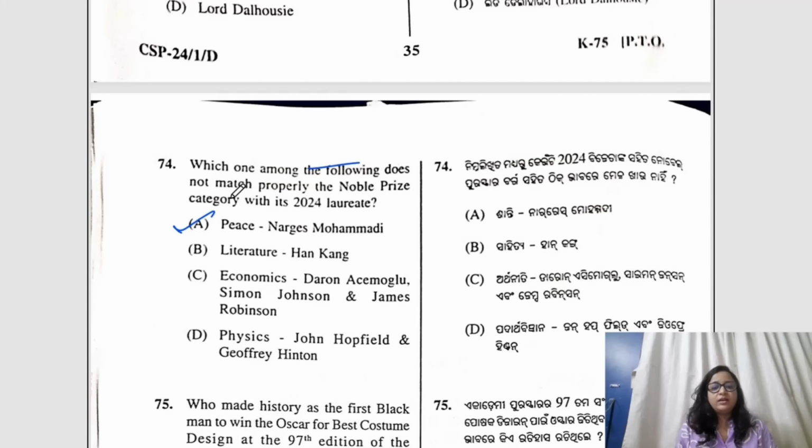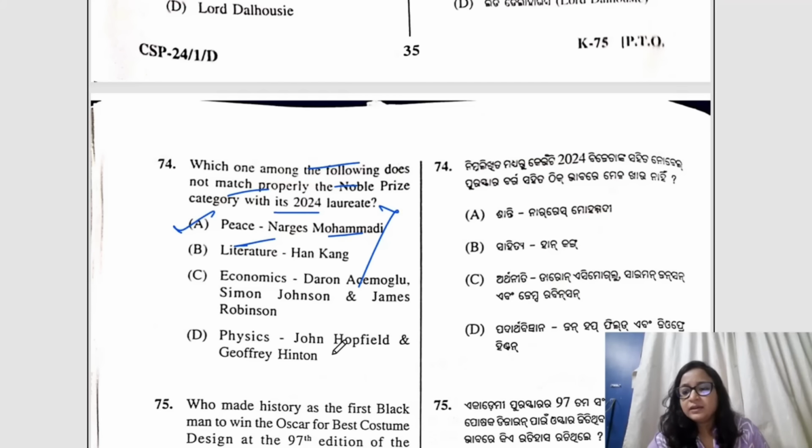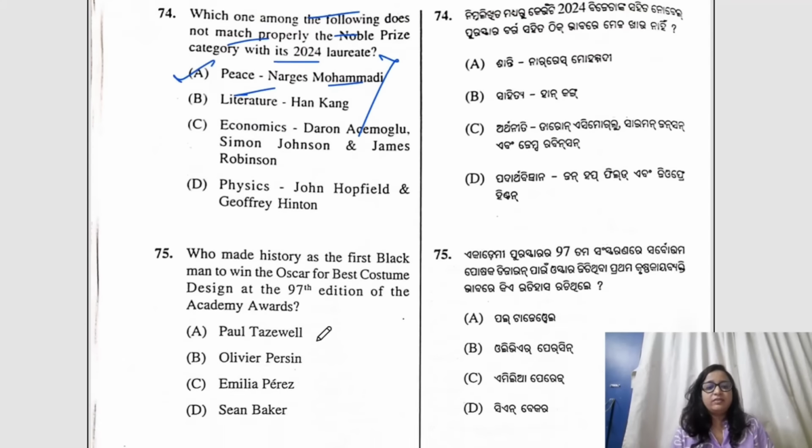Which one of the following does not match properly the Nobel Prize category? Peace, Nargis Mohammadi. Not at all. We all know that this is incorrect, and yesterday the Peace Prize for 2025 was released. This is 2024.